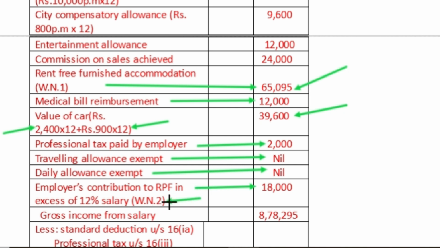This is the rule: the employer's contribution up to 12% is not taxable, but the amount beyond 12% is taxable. So how to calculate this: 18,000 rupees is the taxable portion of the employer's contribution to RPF.